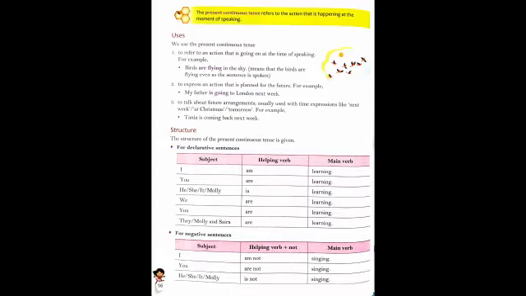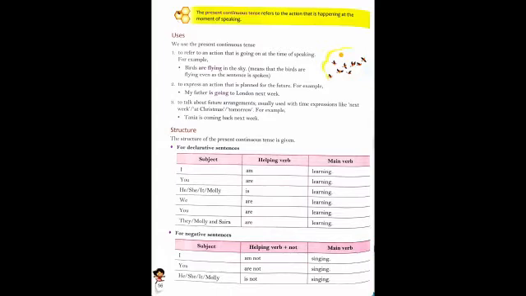Here, work is the main verb. We add ing to show the continuity of the verb. Eating: the verb is eat, we add ing. With I we use am.